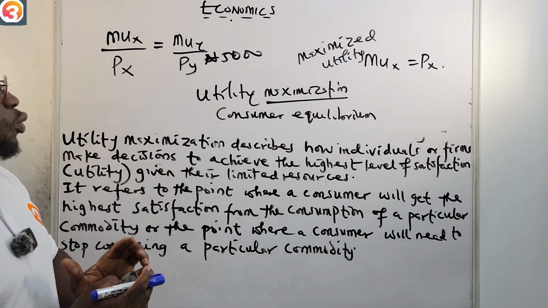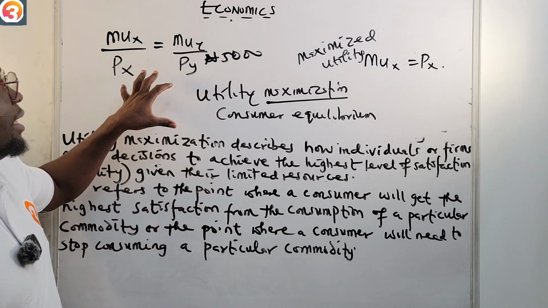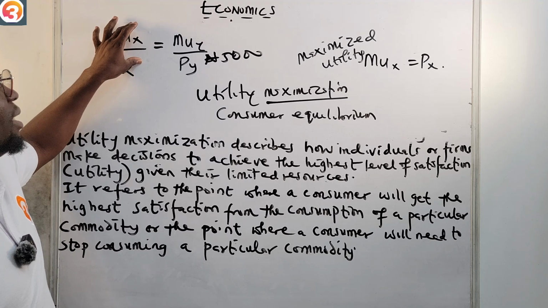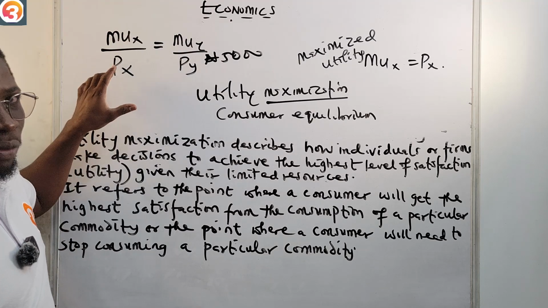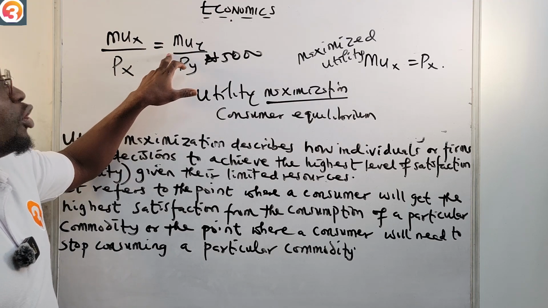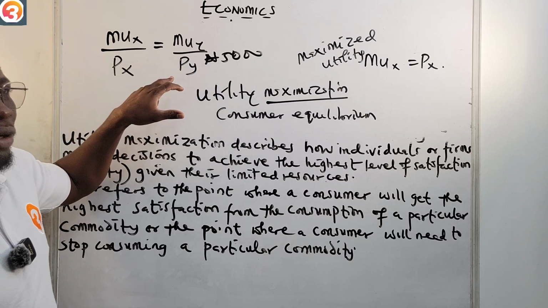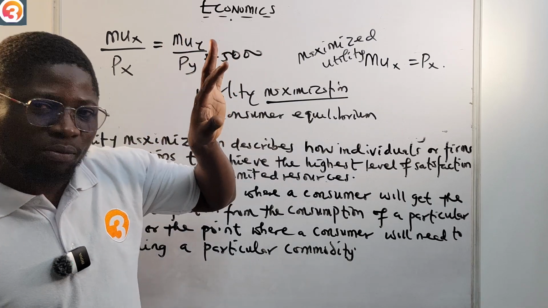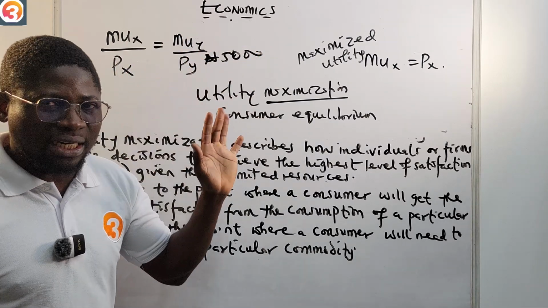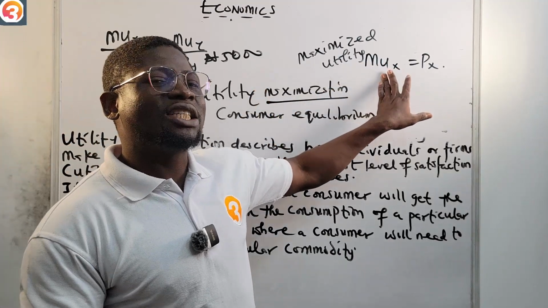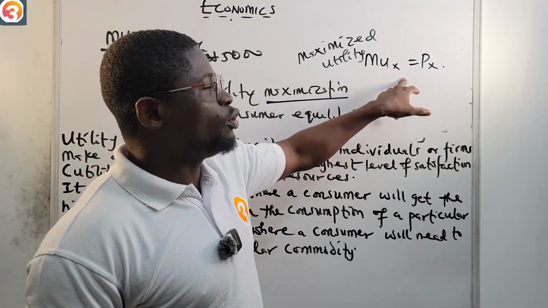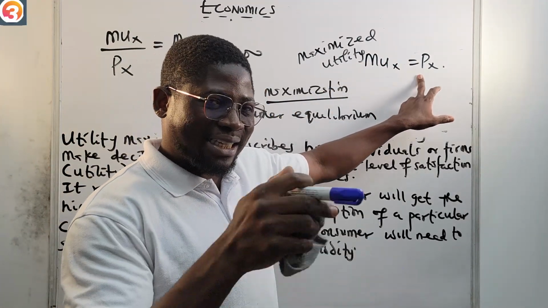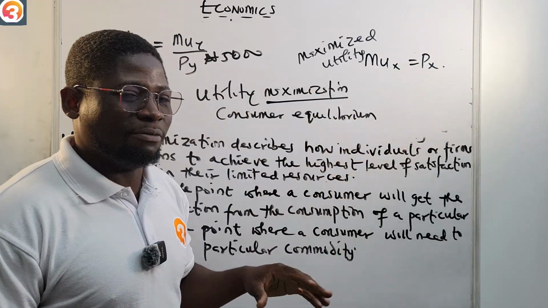So when the marginal utility for commodity X over the price of commodity X is equal to marginal utility for commodity Y over the price of commodity Y, we say that the consumer has maximized utility. Or if the marginal utility for commodity X is equal to the price of commodity X, then he has maximized utility.